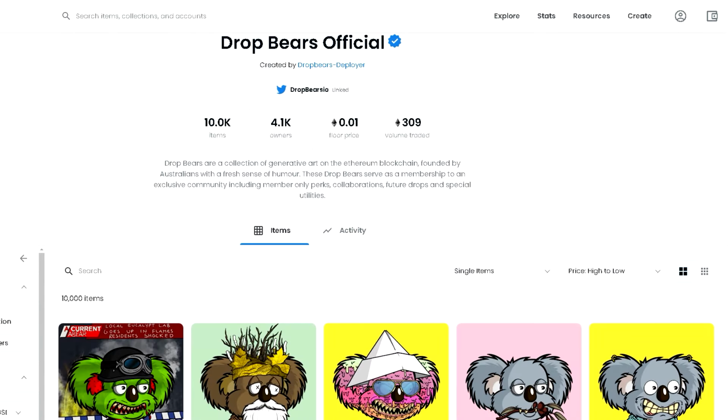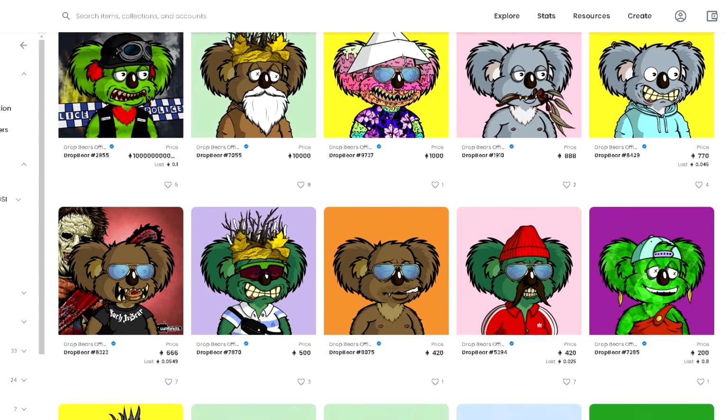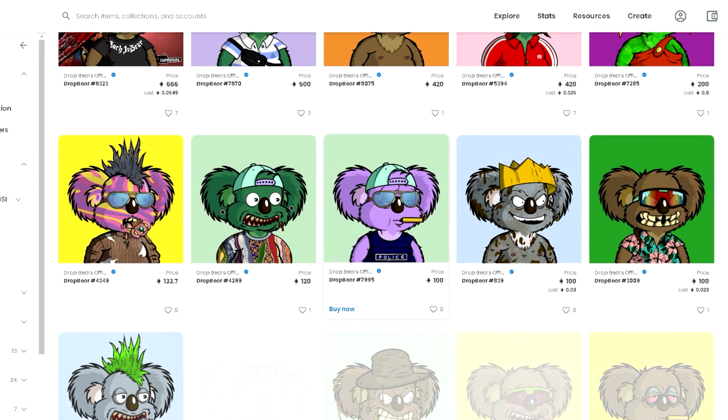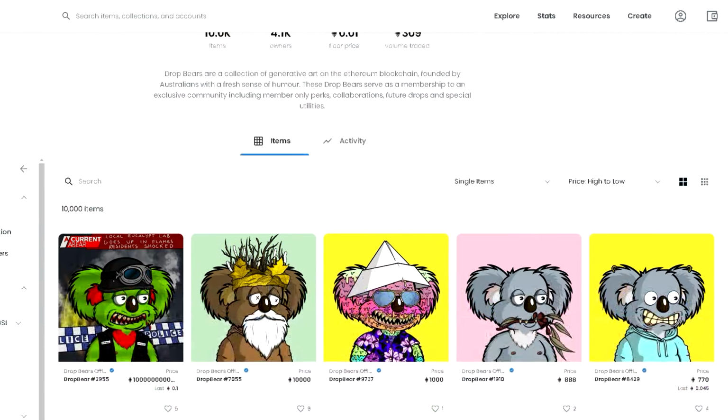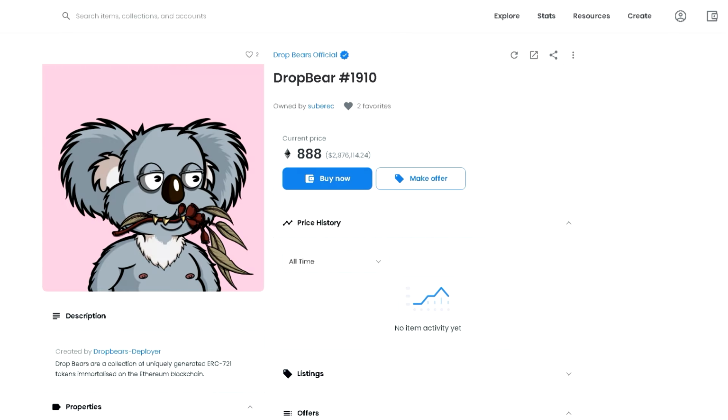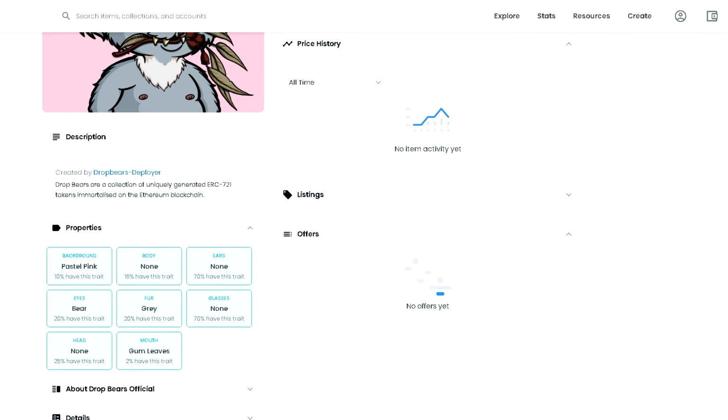The term we want to explain to you right now at the beginning is floor price. This is basically the lowest possible price at which you can buy someone from a collection of 10,000 items. If we open one of them and scroll to the tab Properties, we can read how many percent of owners have koala bears with identical characteristics.